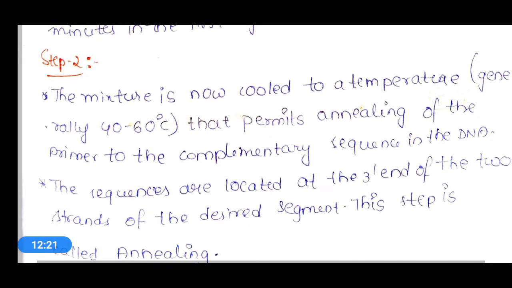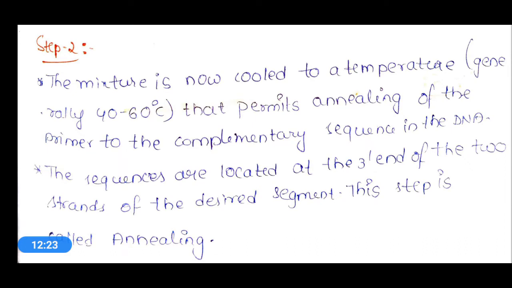And the second step is that the mixture is now cooled to a temperature of 40 to 60 degrees centigrade. So the temperature for the second step is very low, so we should decrease the temperature.